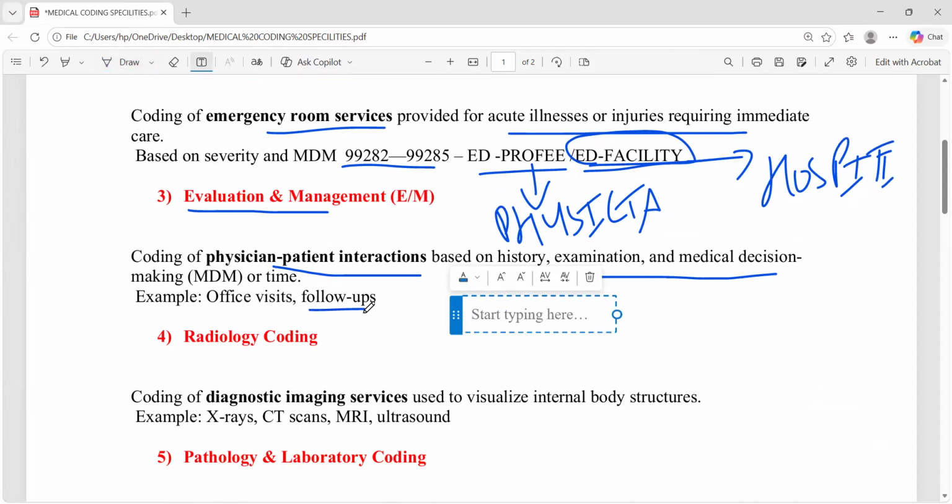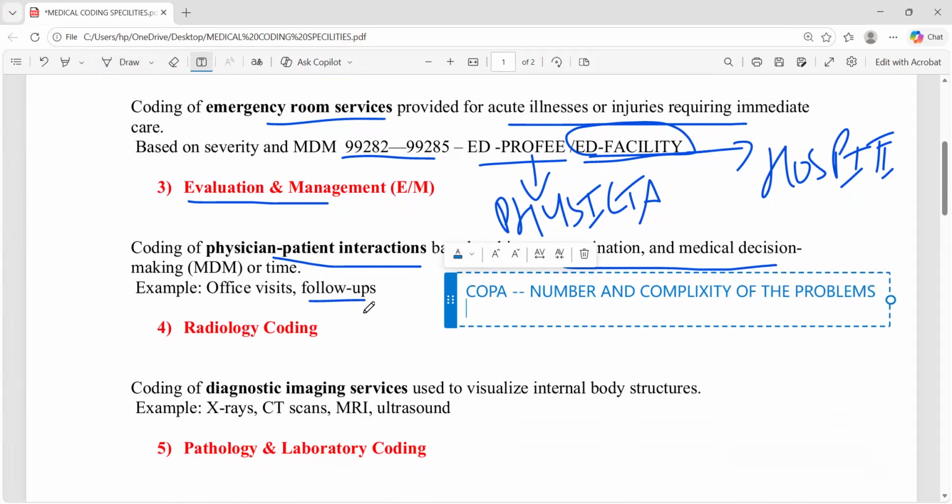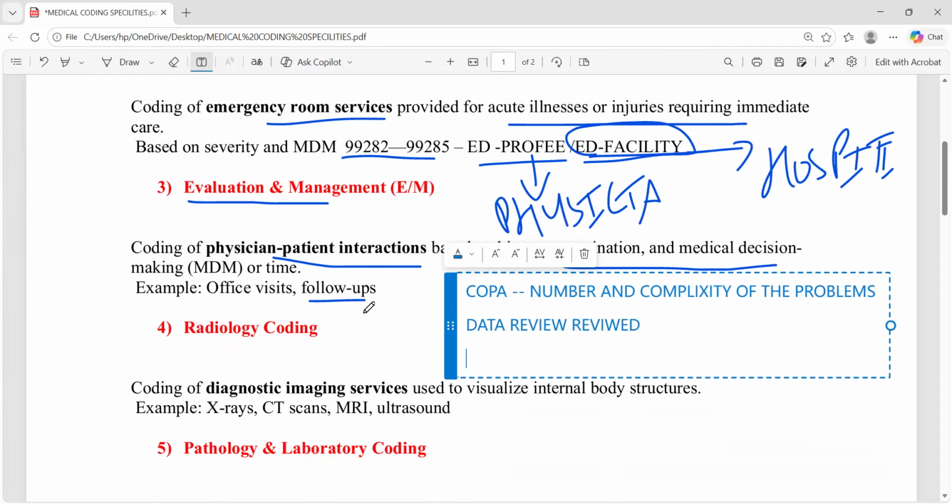We have three key elements in the MDM table to calculate the MDM. Those are the complexity of the problems addressed at the encounter, also called the number and complexity of the problems. First, we will see the number and complexity of the problems. Then followed by data to be reviewed: the past data, the previous data, and the new unique test data to be reviewed. Ordering a new test, everything comes under data to be reviewed.